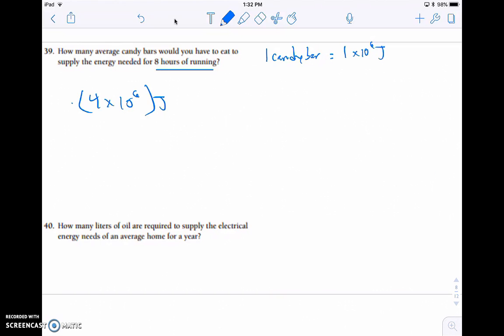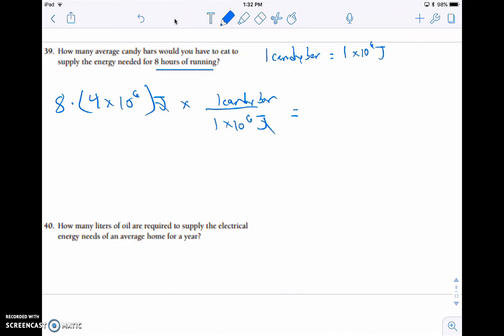And that's for 1 hour, but we need 8 hours. So 8 times 4 times 10 to the 6th joules is how many joules of energy we need in order to run for 8 hours. Then we are going to convert from joules to candy bars. So remember that it was 1 times 10 to the 6th joules for every 1 candy bar.